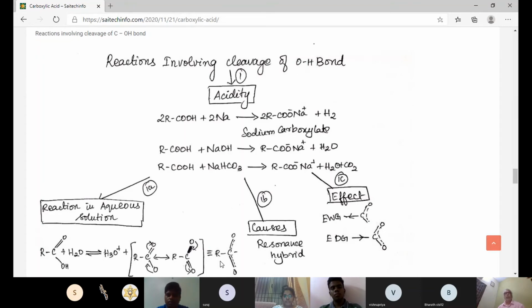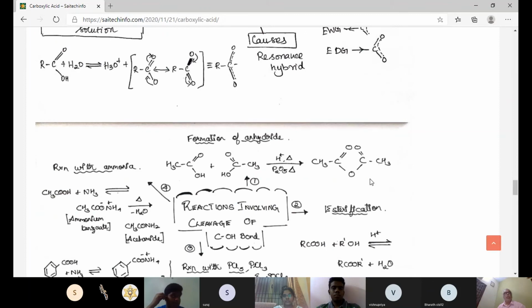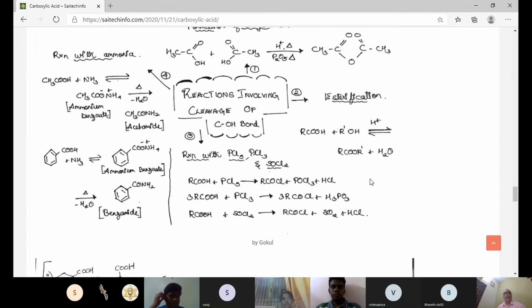The next is causes. The cause of acidity is the resonance hybrid, and the effect is EWG and EDG, that is, electron withdrawing group and electron donating group. Here I have symbolically represented using arrows the EWG and EDG for the carbon and its oxygen, and the formation of a resonance hybrid. The carboxylate anion is more stable. That's what you wanted to say. Okay, good. Next, formation of anhydride.